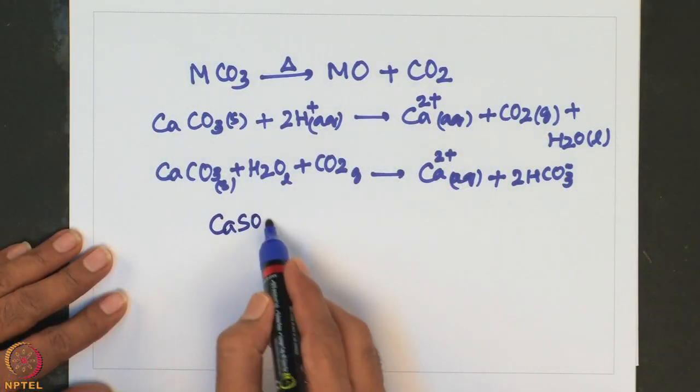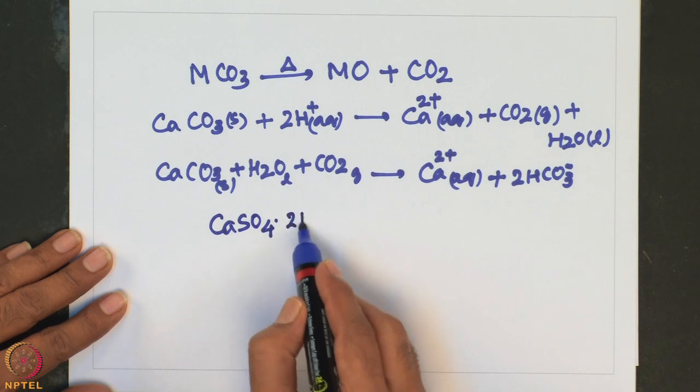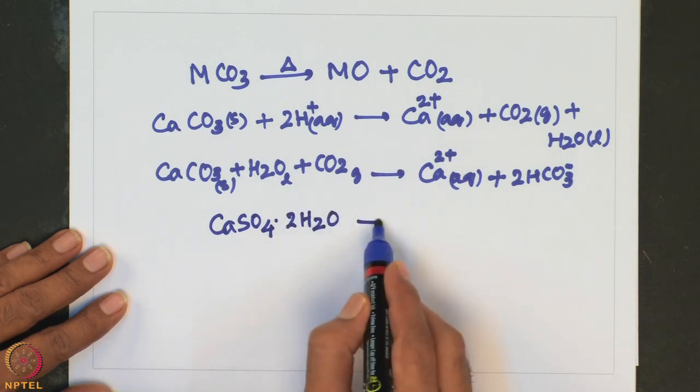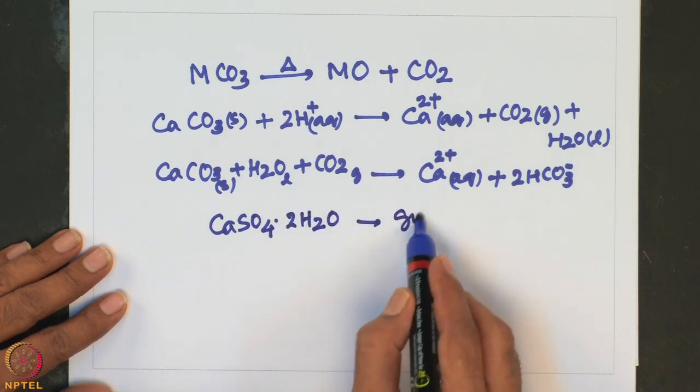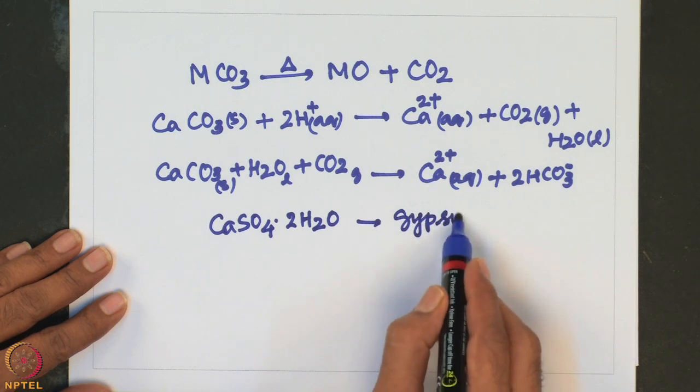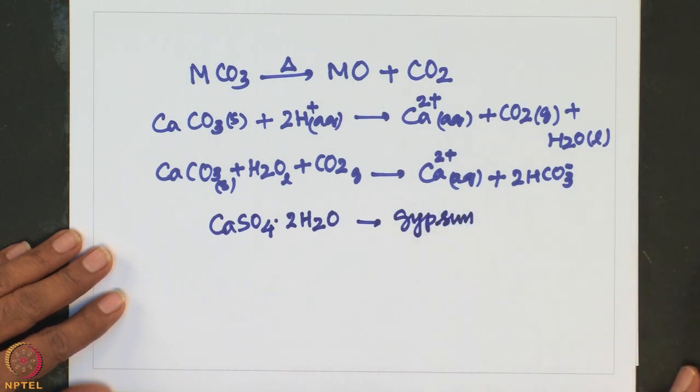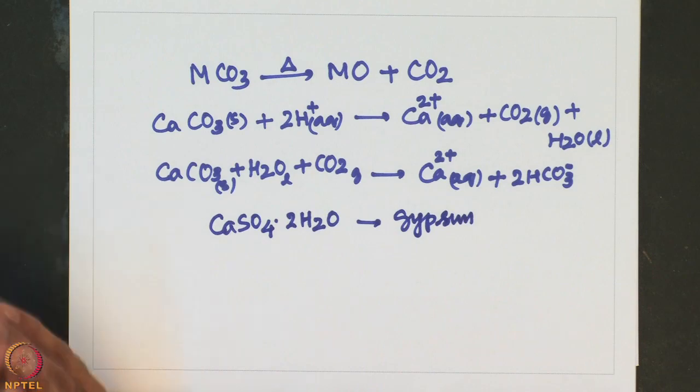I will be elaborating more about its utility and also how one can make plaster of Paris starting from gypsum and all those things. Essentially, gypsum is nothing but calcium sulfate dihydrate. This is called gypsum. When the dihydrate calcium sulfate is heated above 150 degrees centigrade, it loses water to form hemihydrate.